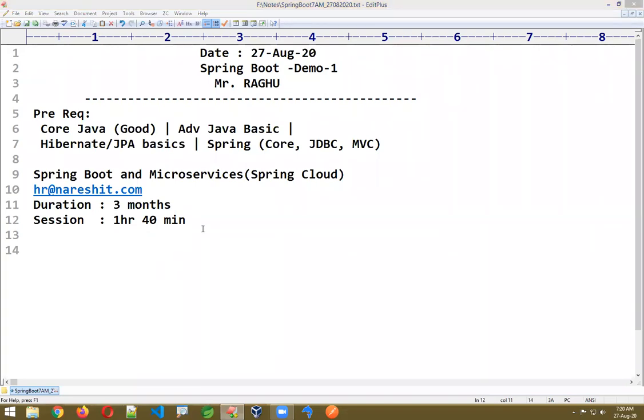The time is the same every day. We are going to start at around 7:10 a.m. Indian Standard Time. Every day I'm going to take this session for 1 hour 40 minutes. Content I'll give everything here. Only Sunday there will be no session. Complete 6 days of sessions will be there, 6 days in a week. Note that no recorded sessions will be provided.